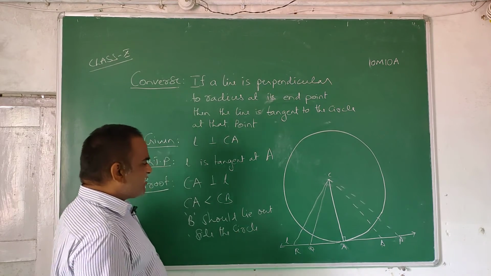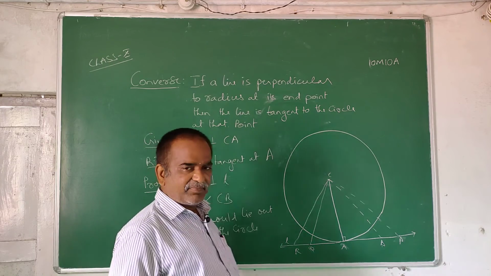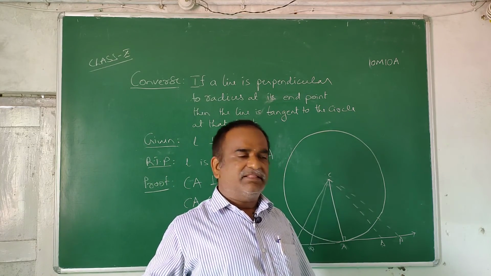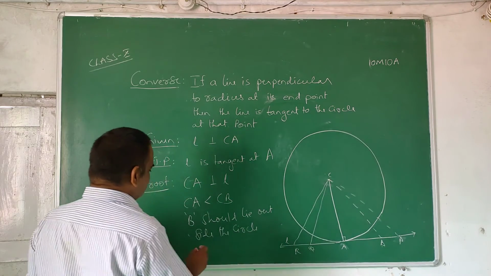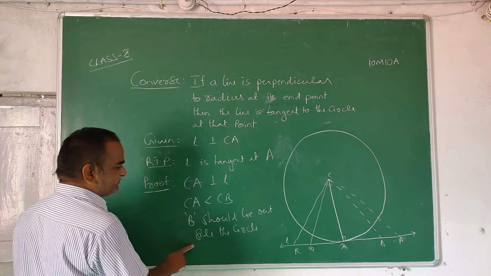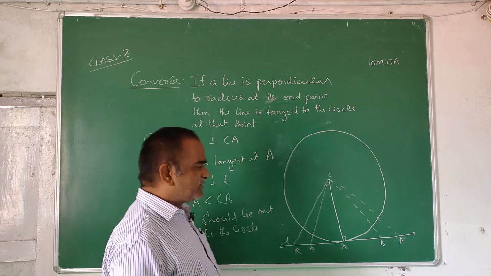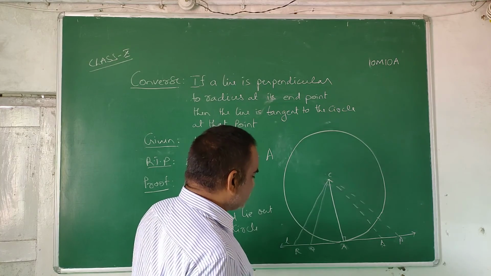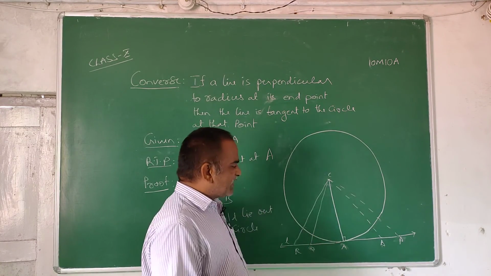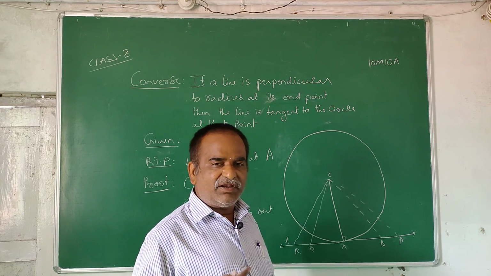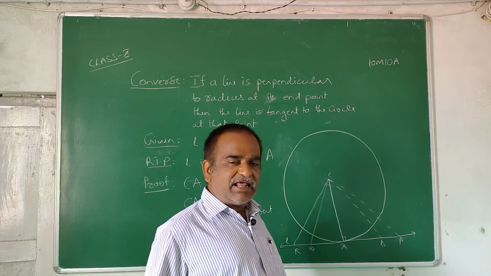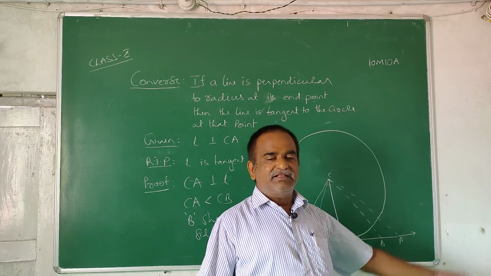Similarly, for any other point other than A on L, the same thing will happen. That point goes outside the circle. That means the line L is meeting the circle at only one point A. Therefore, the line is tangent to the circle at A. This ends the proof. Understood?